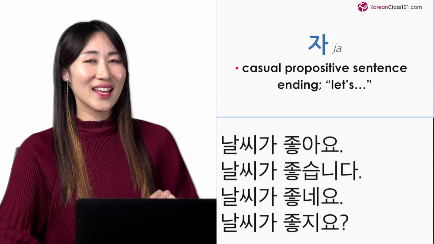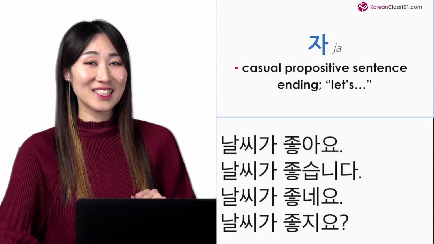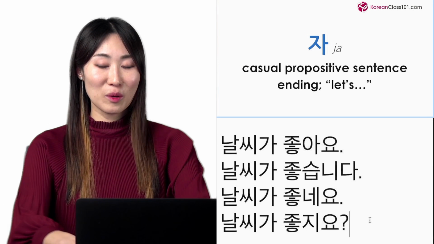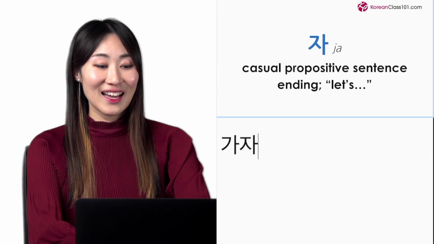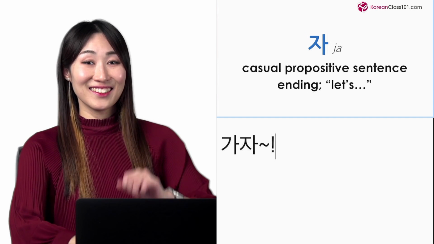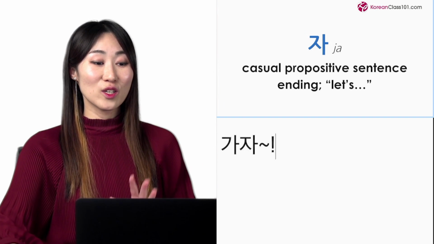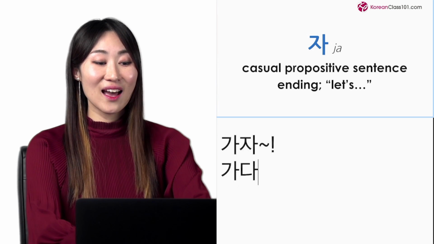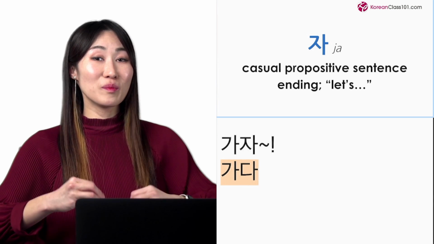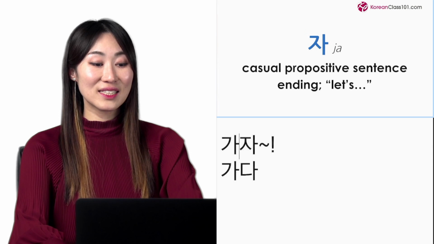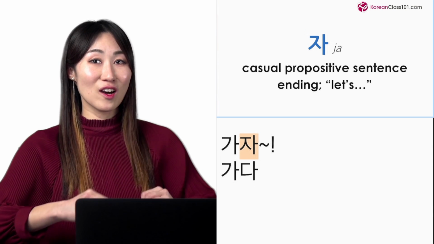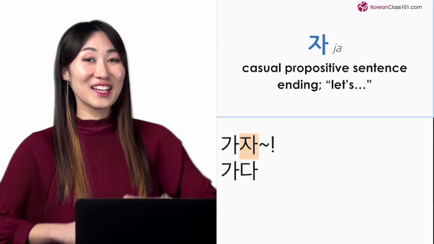Lastly, we also have this kind of sentence ending. It's like let's, a casual propositive sentence ending. For example, let's say 가자. It means let's go. So it changes the meaning. 가다 is a verb meaning to go, but by replacing 다 with 자, it becomes let's go, 가자.